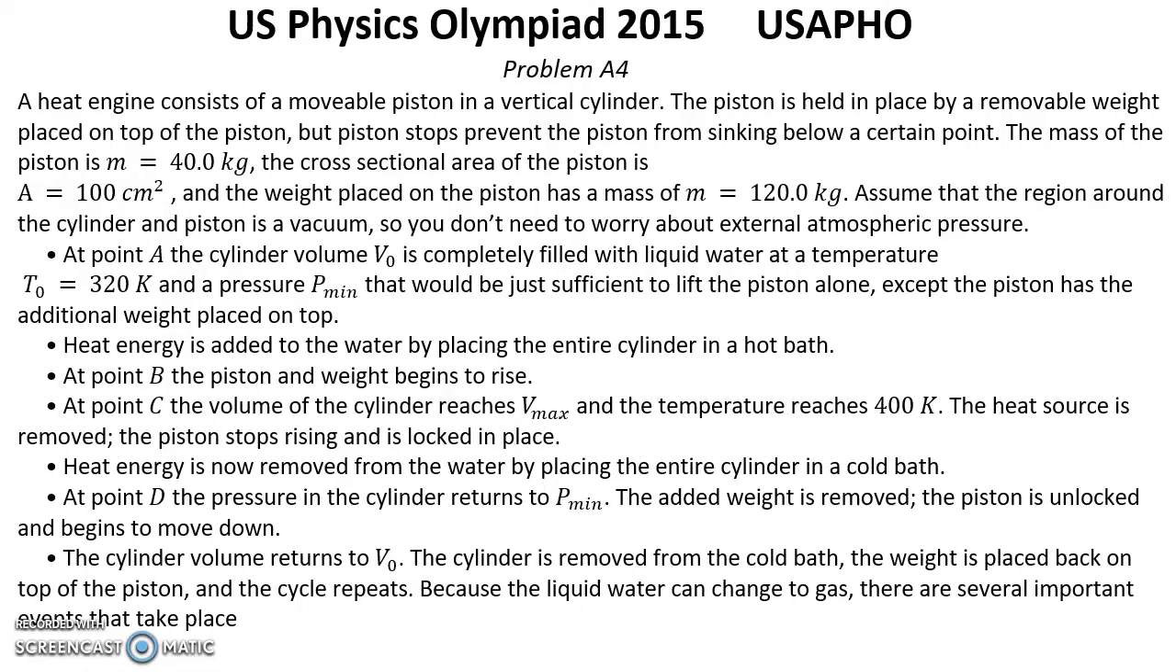At point C, the volume of the cylinder reaches V maximum and the temperature reaches 400 kelvins. The heat source is removed. The piston stops rising and is locked in place. Heat energy is now removed from the water by placing the entire cylinder in a cold bath. At point D, the pressure in the cylinder returns to P minimum.